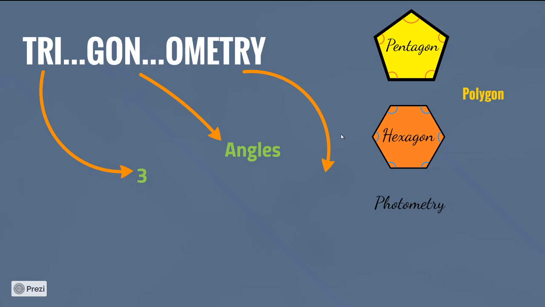Photometry is a measurement of light. Phot means light. It is a Greek word which means light. That is where you get the word photosynthesis; it also comes from phot. Then you get geometry, and in this word geo means earth, and metry means measurement.